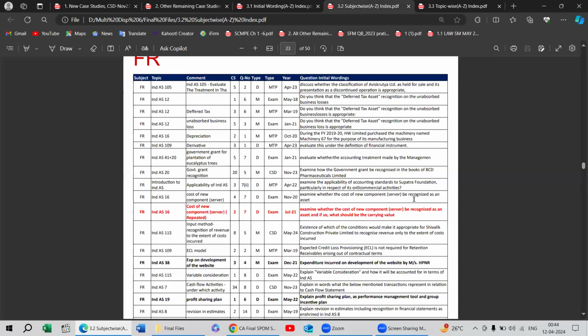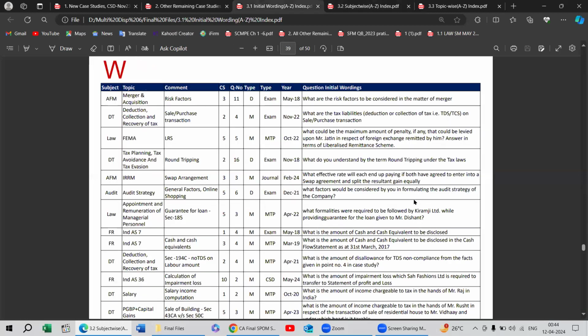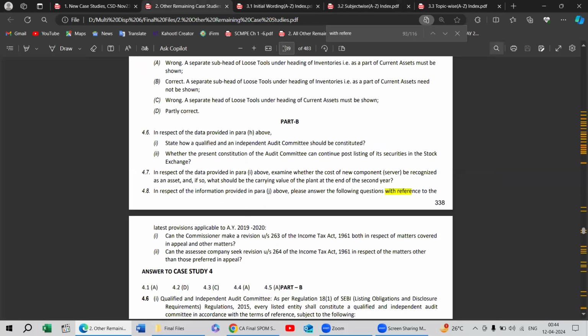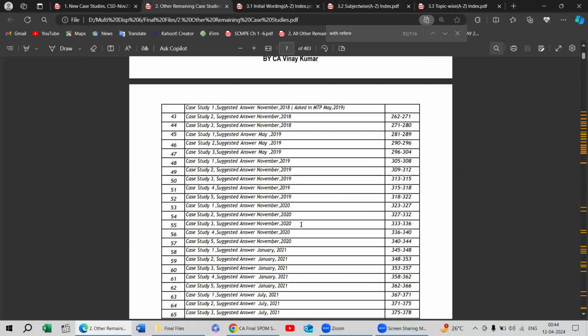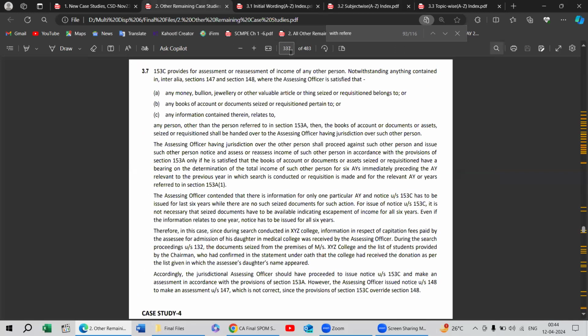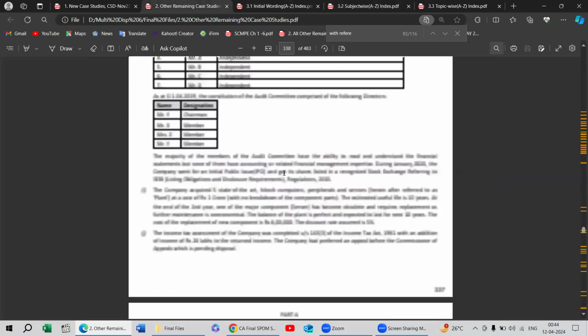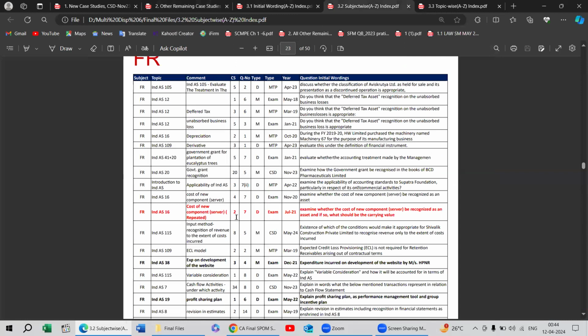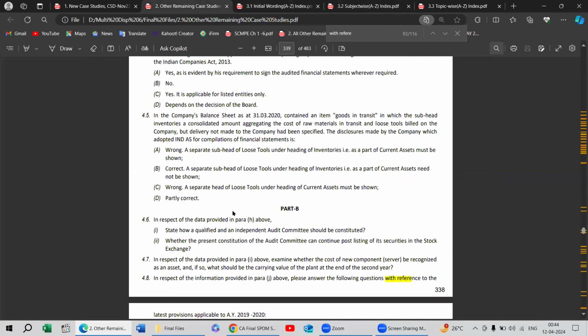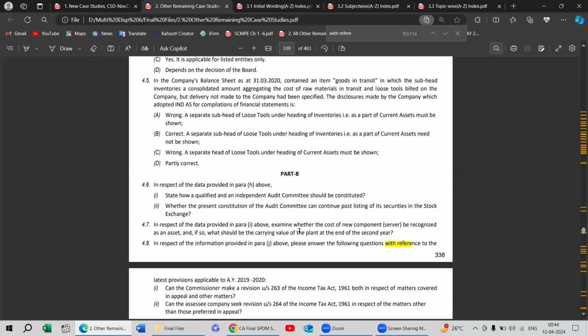We can see that November 20 exam case study number 4. Now how will it come in this also? November 20. Let's move on to page number 6. November 20 exam paper case study number 4, 336 to 40. 337 here according to the PDF. And which question number is there? Case study number 2. Wait. Case study number 4, question number 7. Case study number 4, question number 7. Here you can see that.